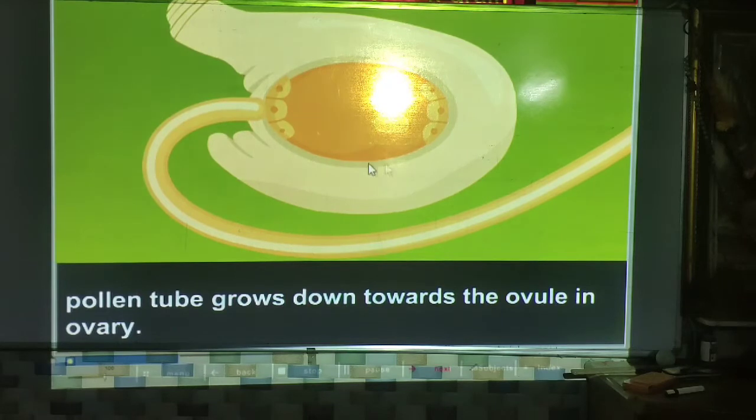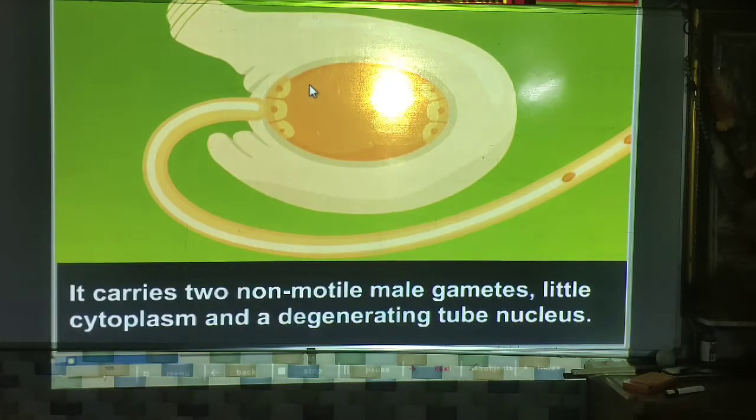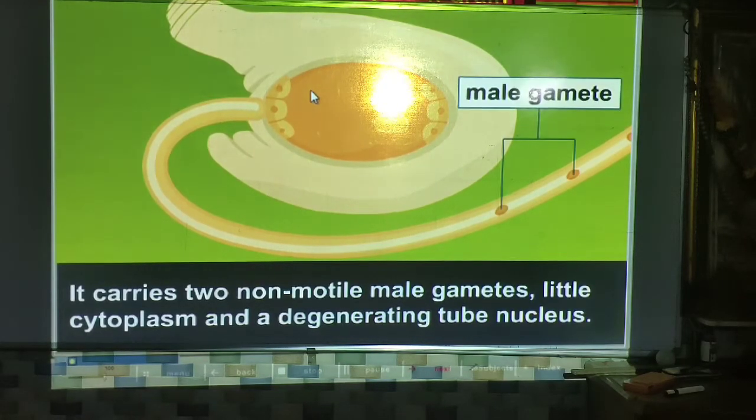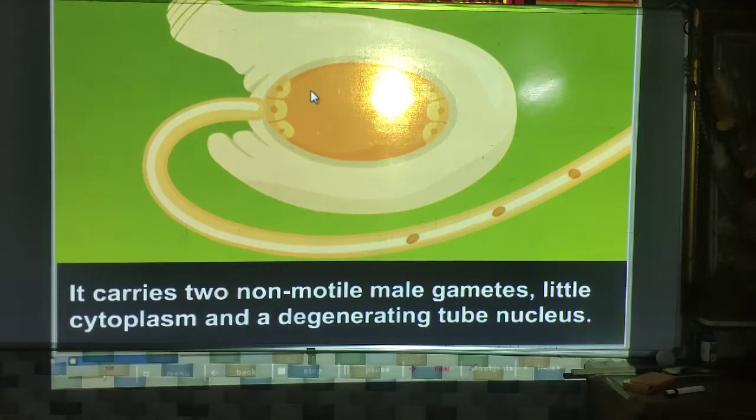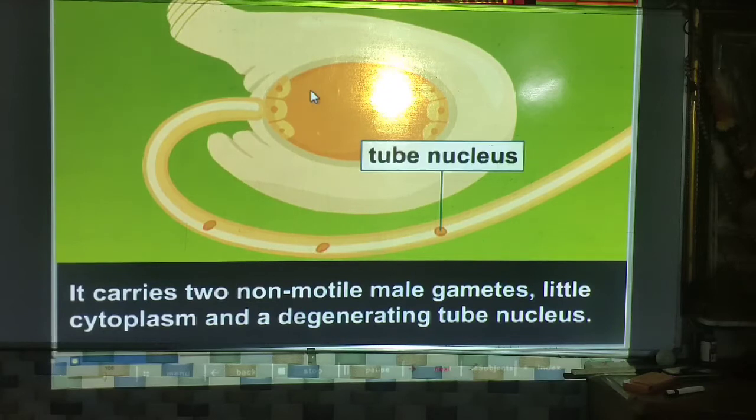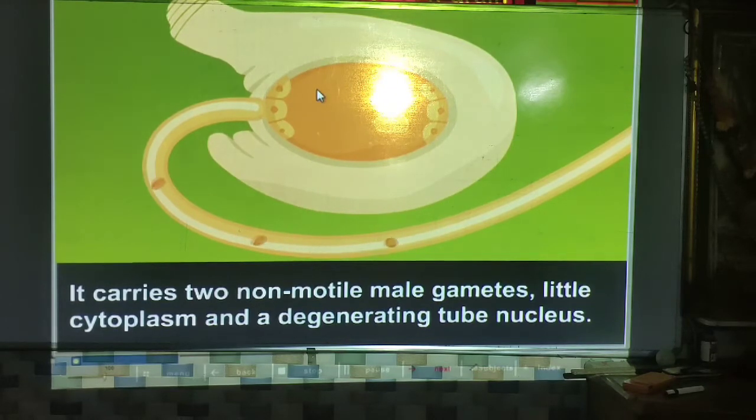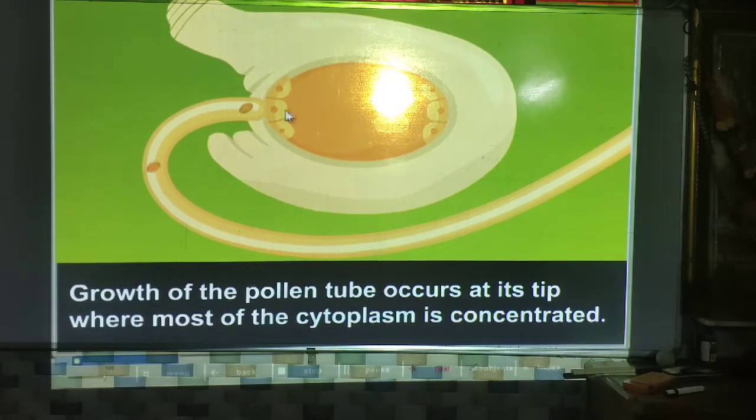Inside it carries two non-motile male gametes, a little cytoplasm, and a degenerating tube nucleus. Growth of the pollen tube occurs at its tip, where most of the cytoplasm is concentrated.